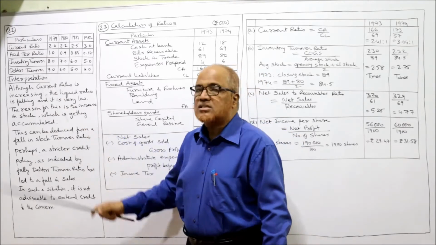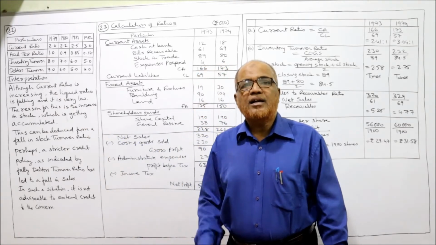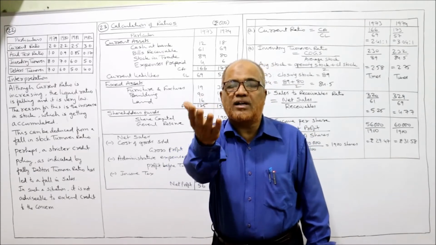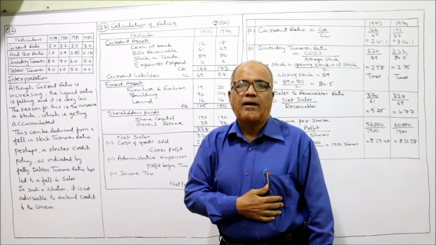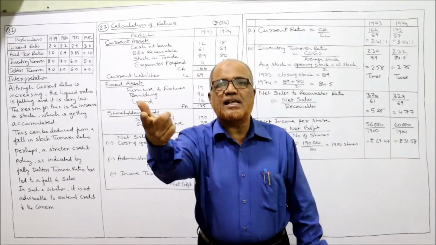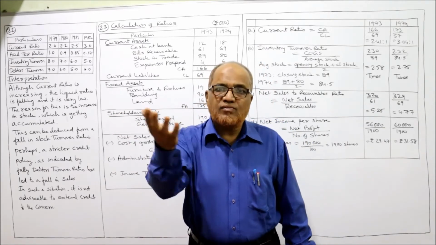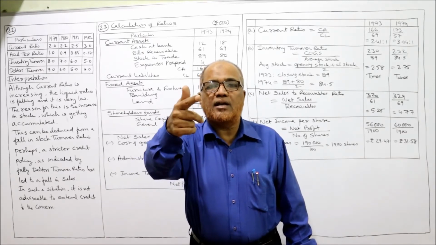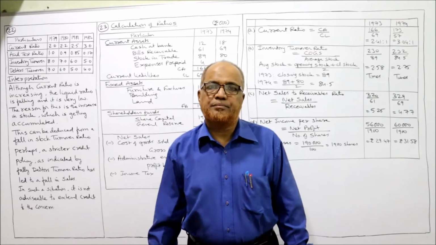Lastly, the debtors turnover ratio. The debtors turnover ratio shows how many times the business is converting the debtors into cash. Debtors are created when we sell the goods, and debtors will pay the cash. A high debtors turnover ratio indicates that debtors are paying fast.